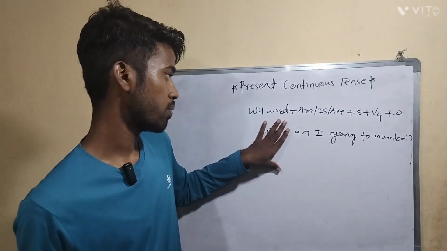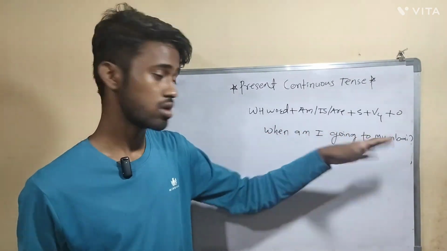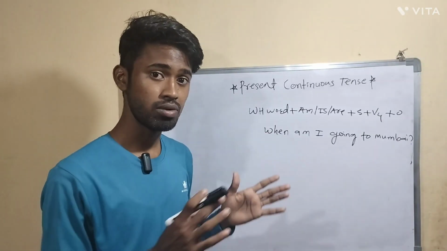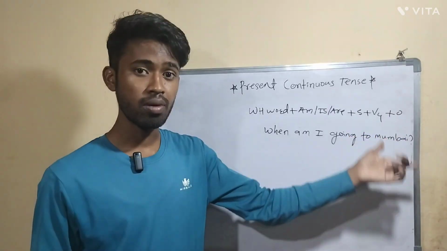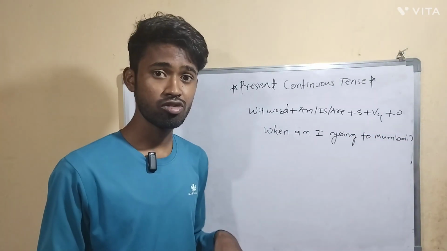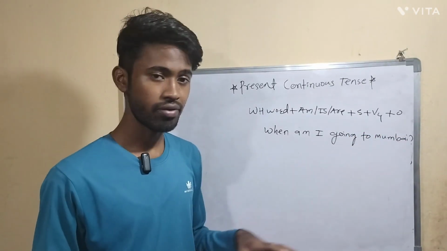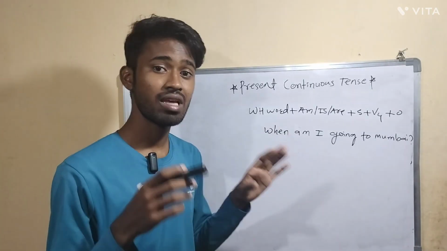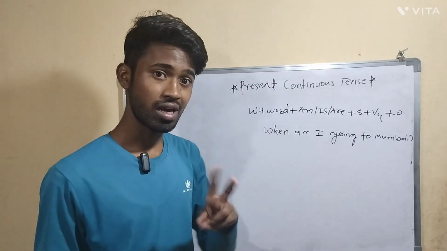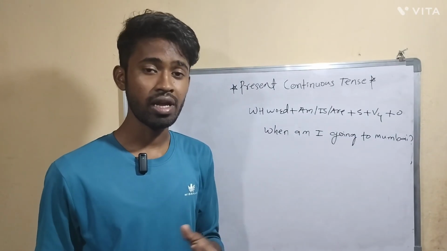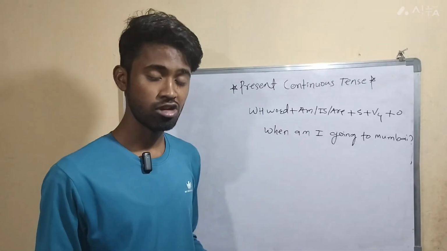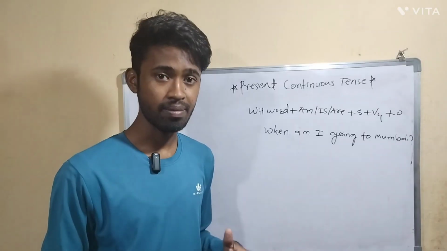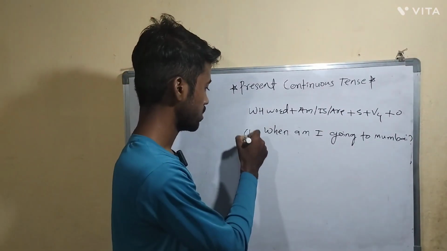If you remove the WH word, am I going to Mumbai? This is the verbal question. So whenever we add a WH word before a verbal question, it becomes a WH question. So when am I going to Mumbai? Now here you can't answer this question with yes or no, because this is not a verbal question. It is not starting with a helping verb. Whenever a question is starting with a helping verb, that is the verbal question, and you can answer it in two ways, a positive way and a negative way. But here, whenever a WH word is there, you have to give a proper answer. So here you have to specify the time. Okay, this is the first question.